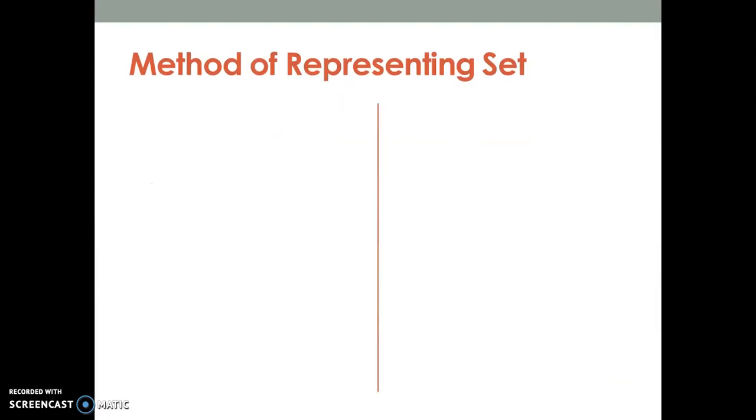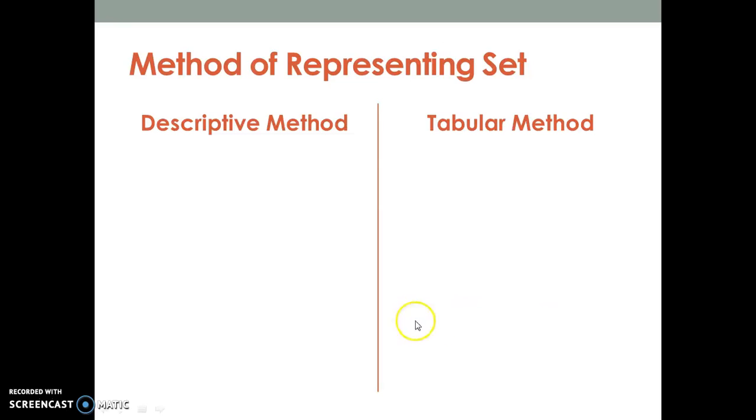Now, moving ahead, there are two basic methods for representing a set. We will compare them and try to learn. The first one is called the descriptive method. The second one is called the tabular method. Please make sure you understand the previous concept of set and then only move further. If you have any doubt related to the previous concept, element of set, please connect with me during the times provided.